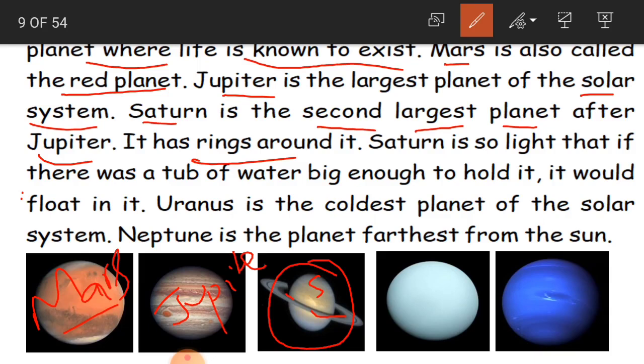And one more speciality of Saturn is that it is so light that if there was a tub of water big enough to hold it, it would float in it.